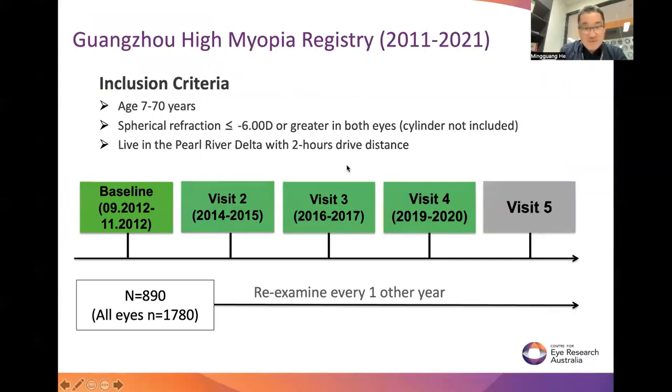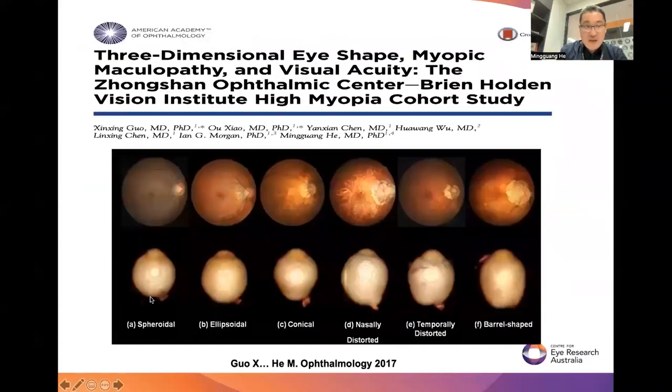Then also in China, we ran a long-term, about 10 years, high myopia registry study. Every one or two years we examined about 900 high myopia patients. And we proved that the MRI scan of the eye shape, or ocular shape, is a very important predictor for development of pathological changes like diffuse atrophy and other changes.